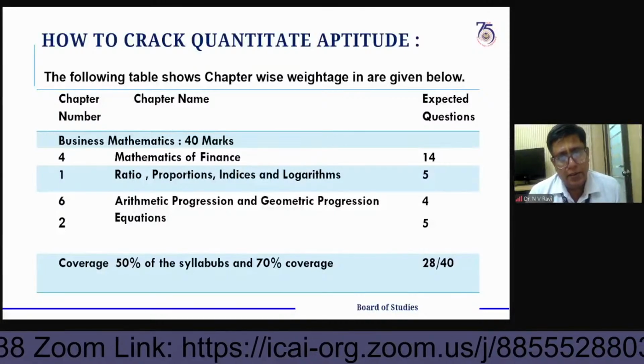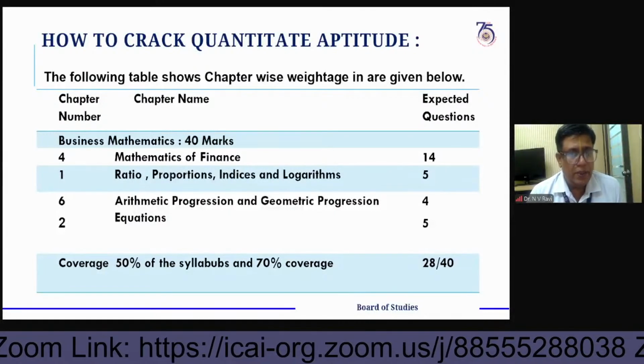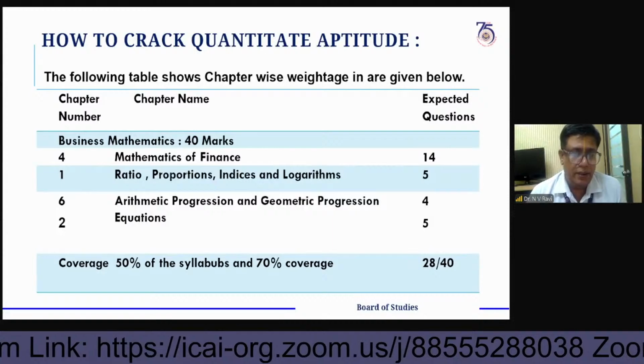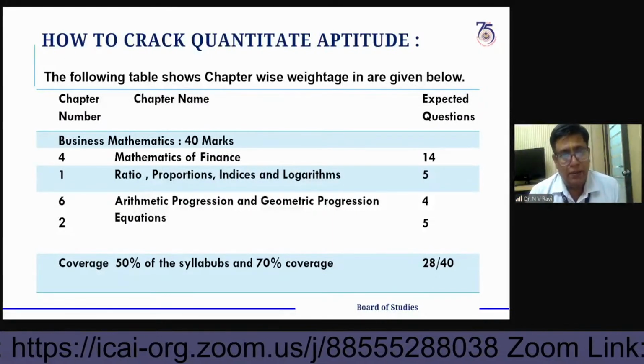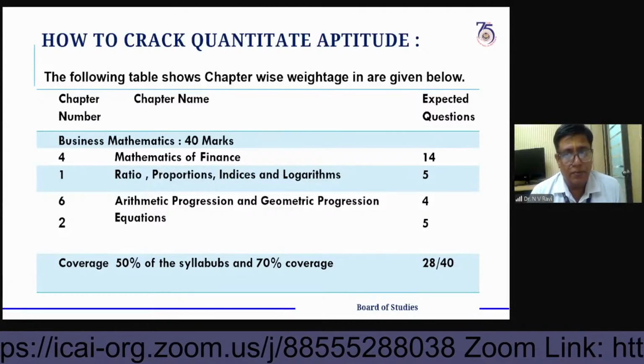Now the indices: the algebraic expressions, the laws of indices as formulas, and logarithms. These are basic applications from these chapters.